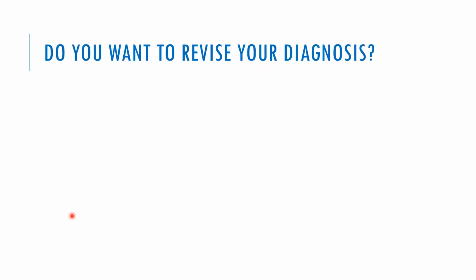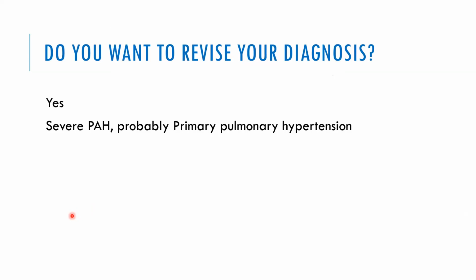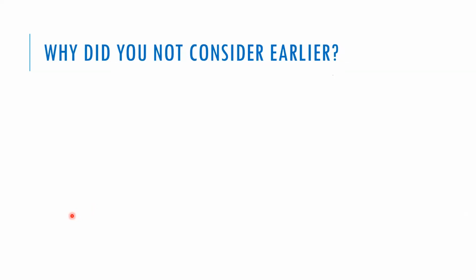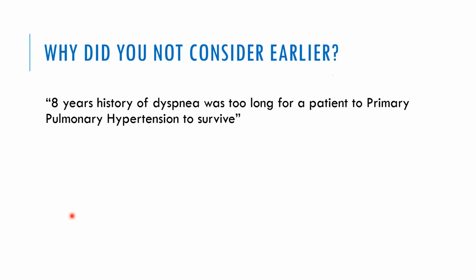So they asked, do you want to revise your diagnosis? I said, yes. It is severe pulmonary hypertension, probably primary pulmonary hypertension. There is underlying atrial septal defect with bidirectional flow, as you showed in the echo, and also clinically there is wide fixed second sound. And they asked me, why didn't you consider it earlier? I said, she has been giving this history of 8 years. She was diagnosed to have this 8 years earlier. And primary pulmonary hypertension going on for 8 years is somewhat difficult. So that's why it didn't strike my mind.